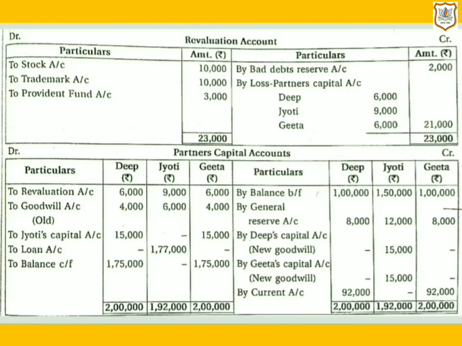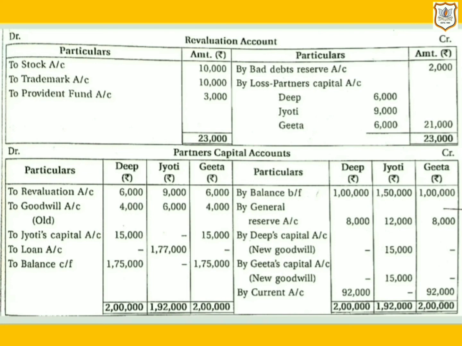And if you find a difference on the debit side, then it indicates that that partner has withdrawn the excess capital. Now as it is given in the question that the difference is to be transferred to their current account, that means capital is to be adjusted through partners' current account.